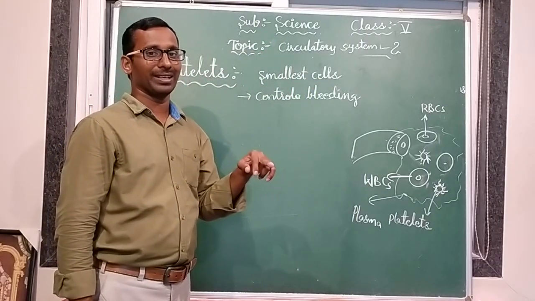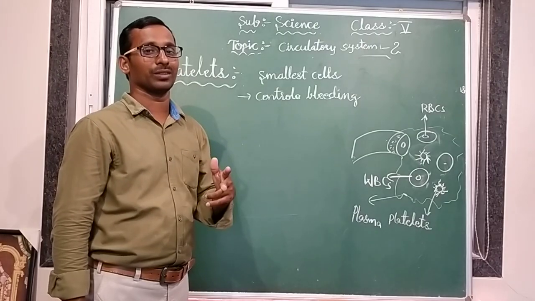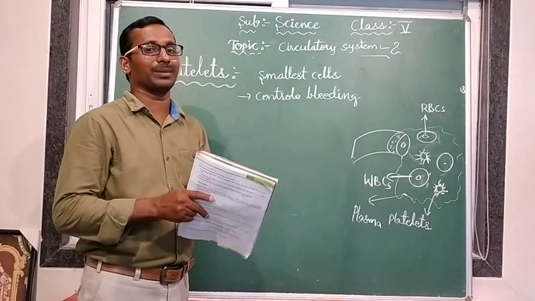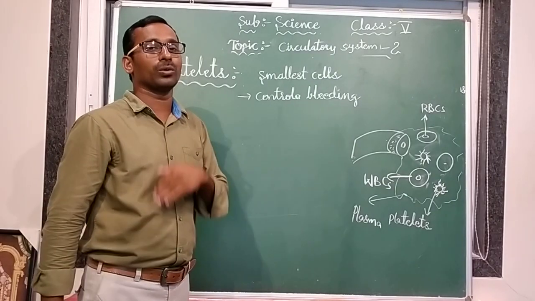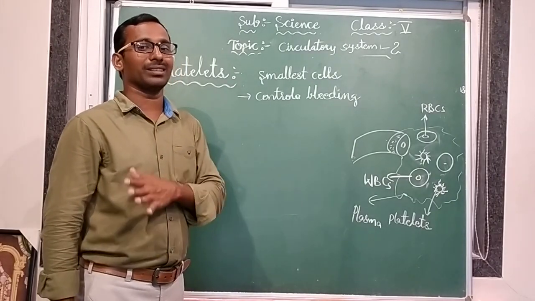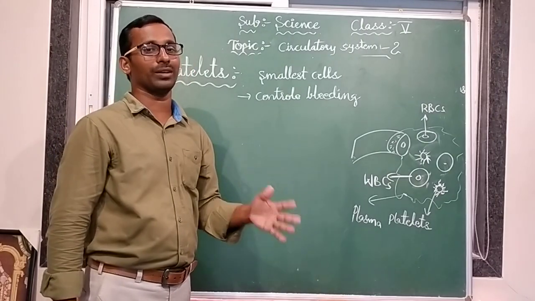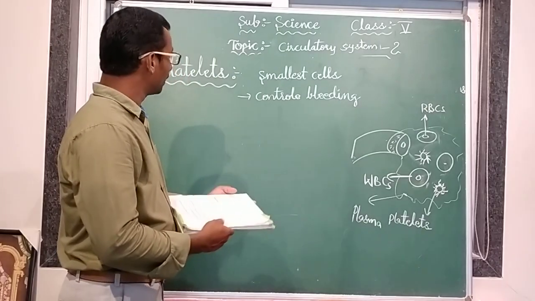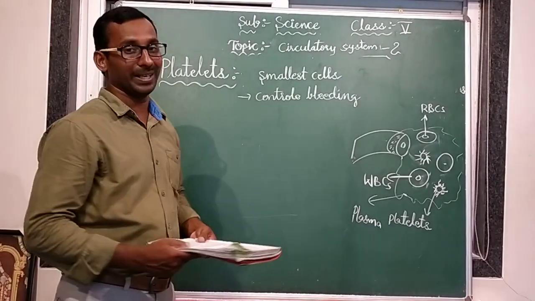If any outside germs try to enter our body, the blood clot means they don't enter. Clear? So this is about platelets.